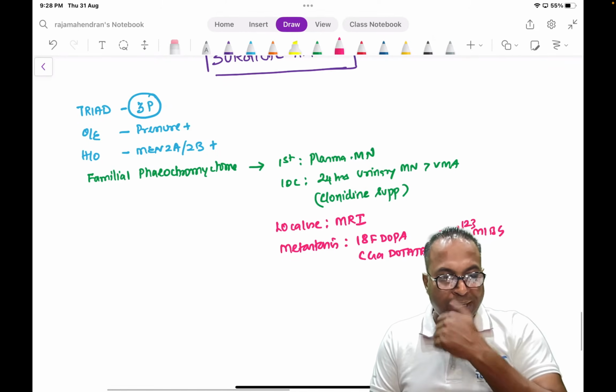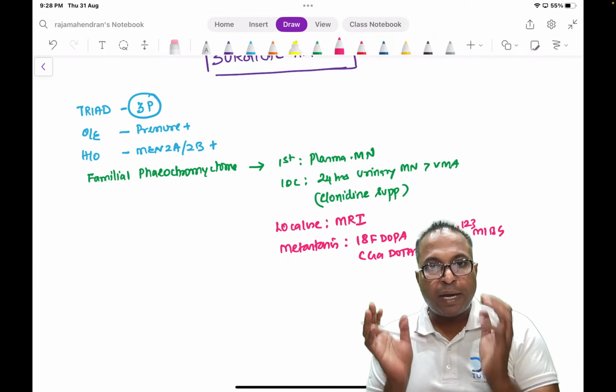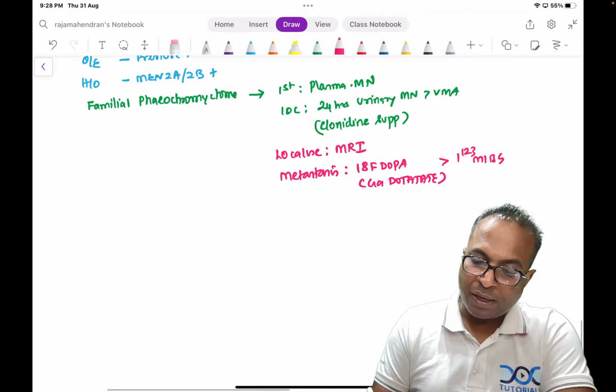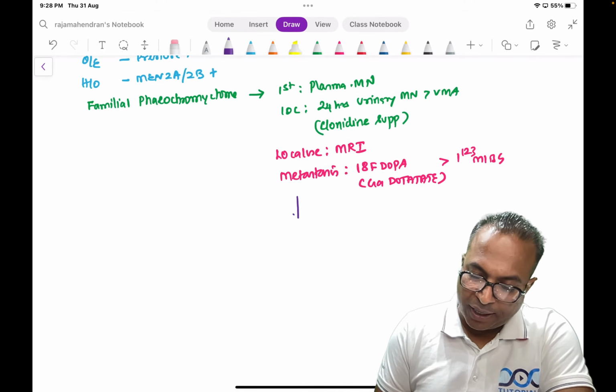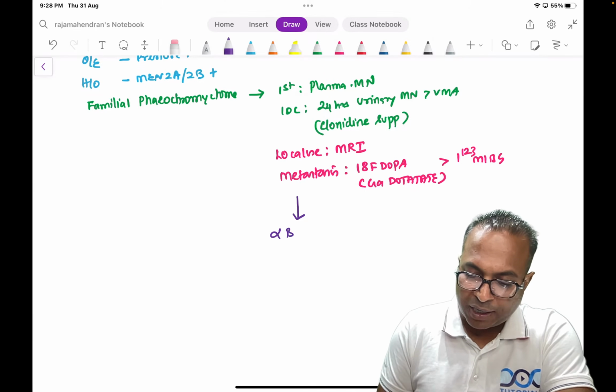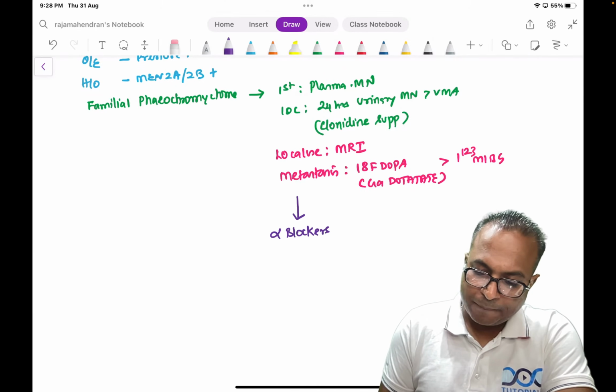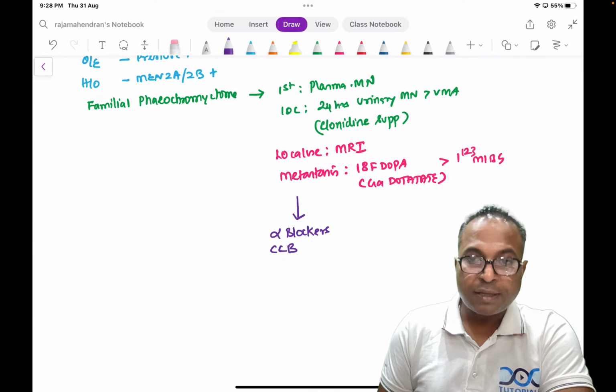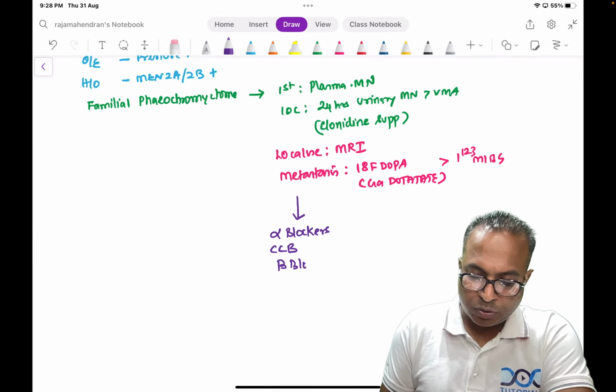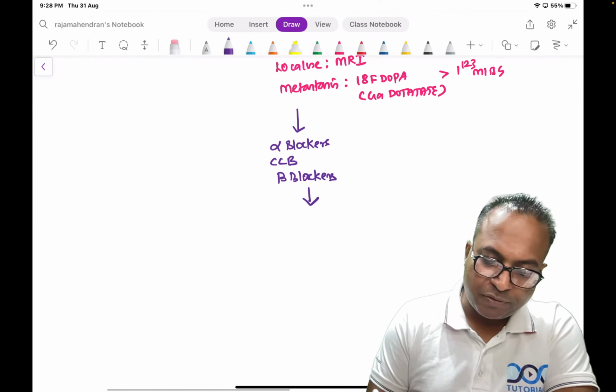So this is the classical ending of the case history discussion. Now how are you going to treat this? By giving alpha blocker, calcium channel blockers, and finally beta blockers. These three blockers are given for this patient and the patient is now shifted to OT.